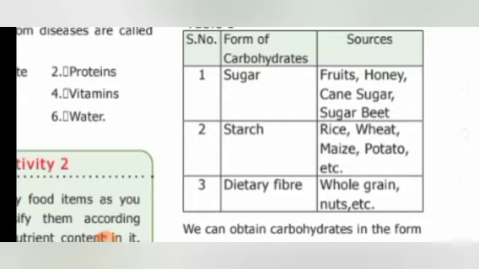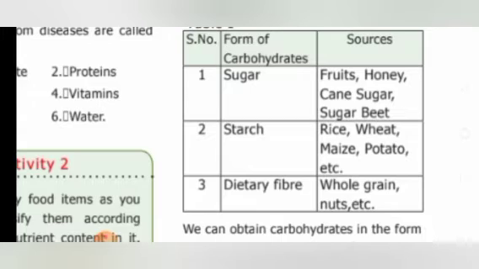Where are these dietary fibers present? The dietary fibers are present in whole grains, nuts, etc. All types of whole grains have dietary fibers. It may be wheat, gram dal, chena, black dal, or urad dal, everything. If it is a whole grain, then it has dietary fiber.